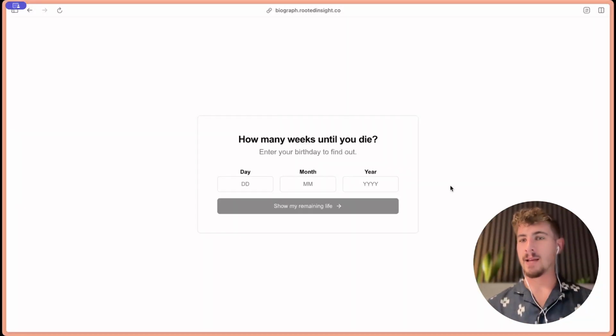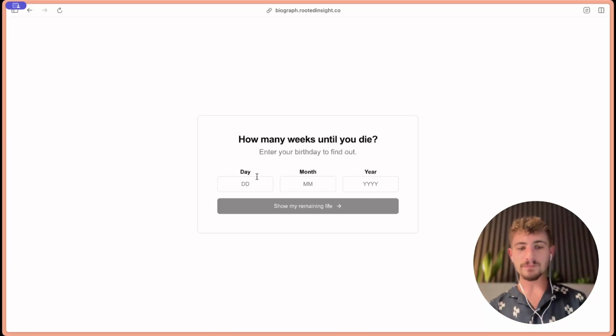I've built out an app, a free to use public app that you can use for this at biograph.rootedinsight.co. And you don't need this app to use it. You can do it on pencil and paper. You can do it in Notion, Google Docs, basically anywhere where you can create a template for yourself. So I'm going to walk through on this app that I created, but just keep in mind that you can do this anywhere.